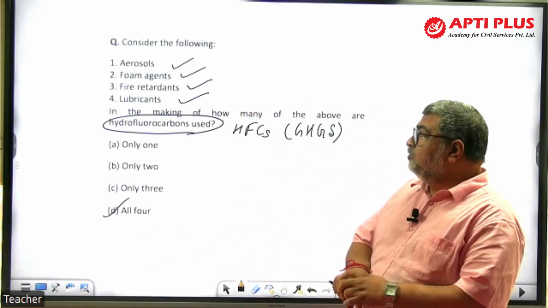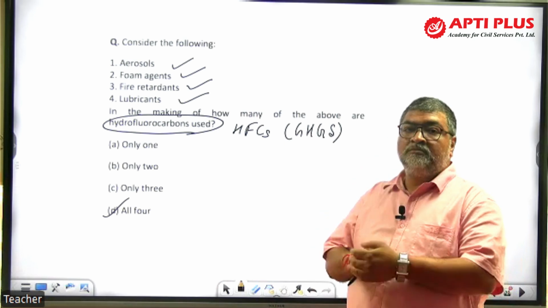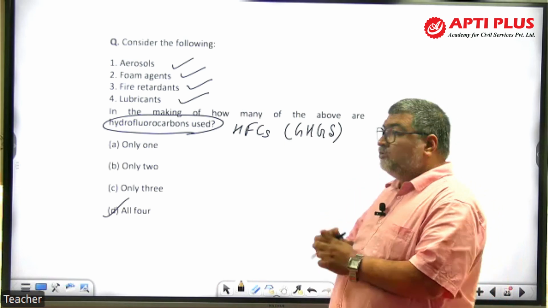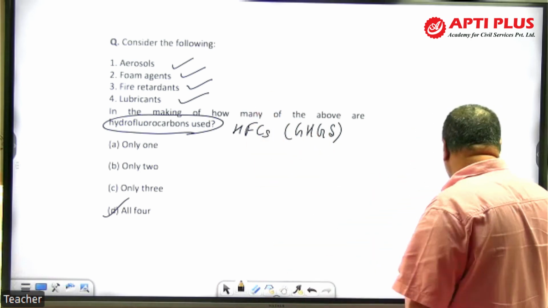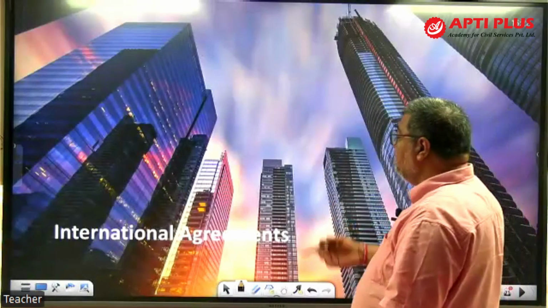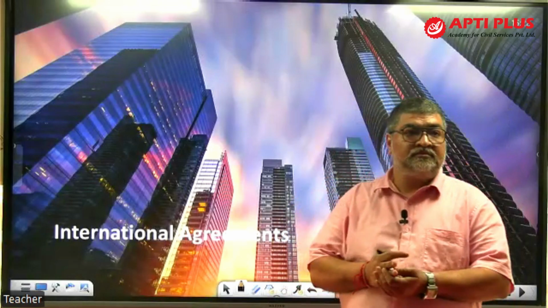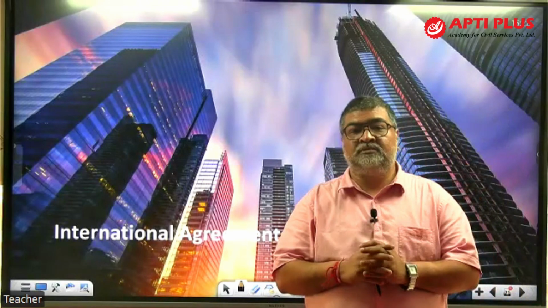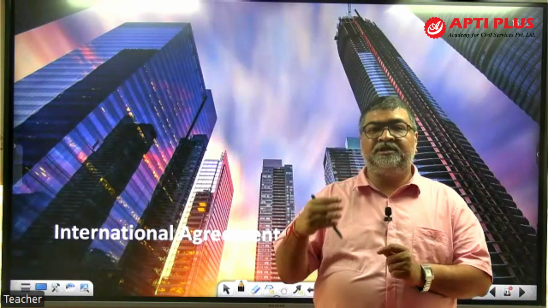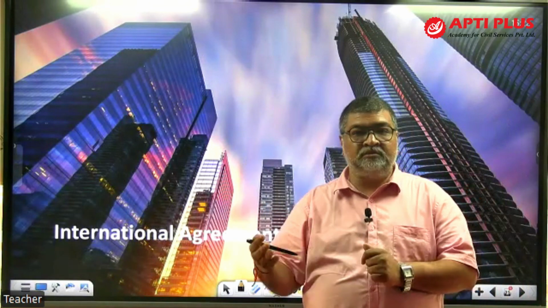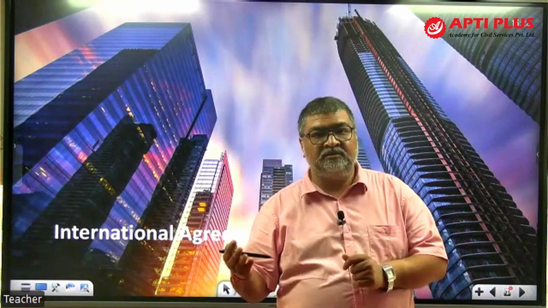Fire retardant, lubricant, foam agent, aerosol, right? So direct question. And again, our day-to-day life, that's what is the question being asked. Now another thing, international agreements. There are questions from international agreements, UN initiatives, and all those agreements, whether climate change, biodiversity, pollution, different aspects of that. Questions are being asked.